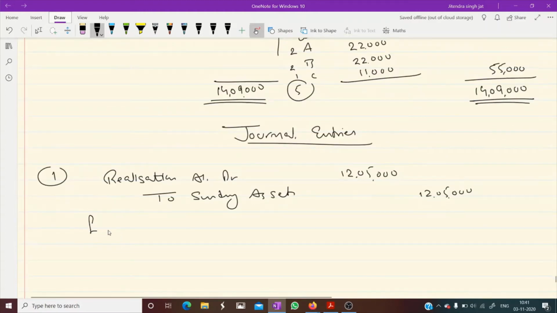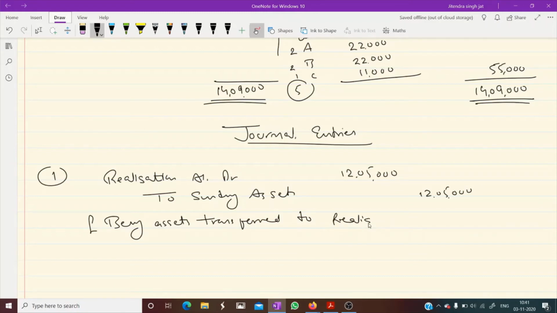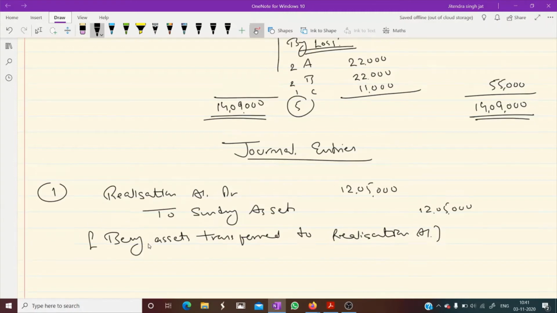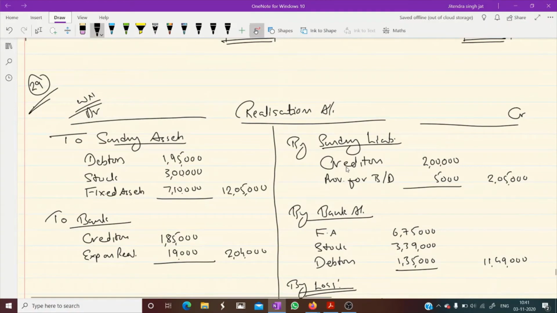Being assets transferred to realization account. Very simple.